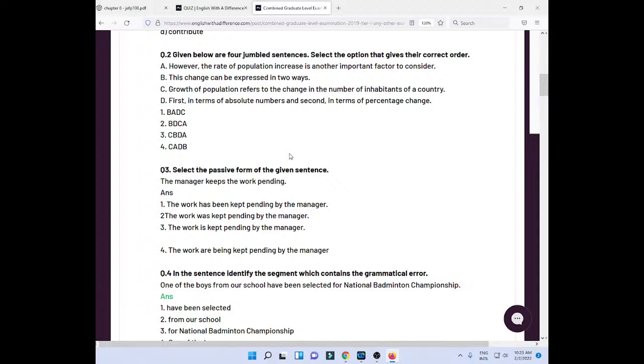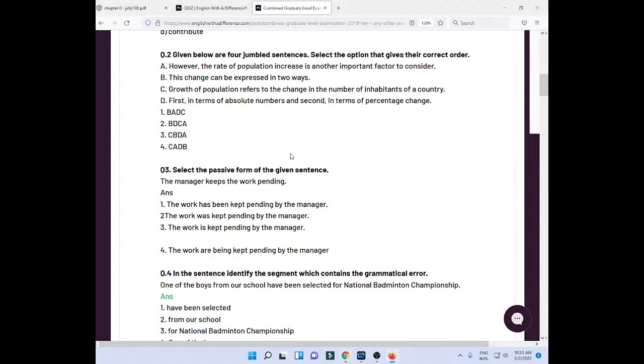Growth of population refers to the change in the number of inhabitants of a country. Right. So number C will come first. Then B will come: this change can be expressed in two ways. Then D will come: first in terms of absolute numbers, and then however the rate of population increase is another important one. So C, B, D, A will be the correct sequence.